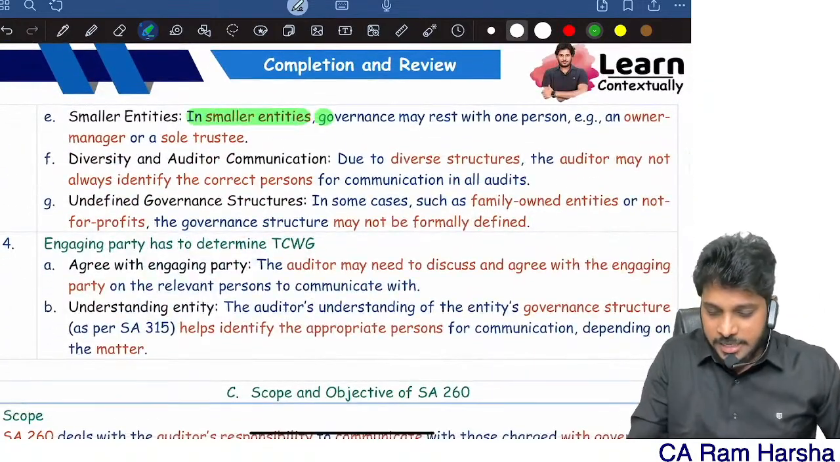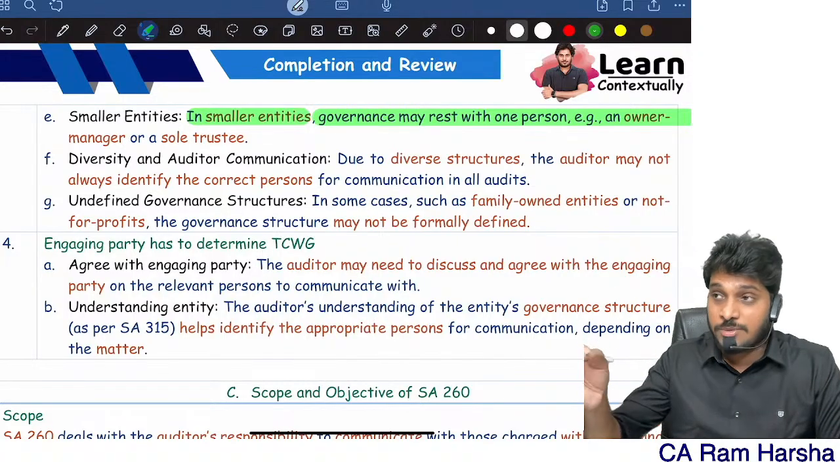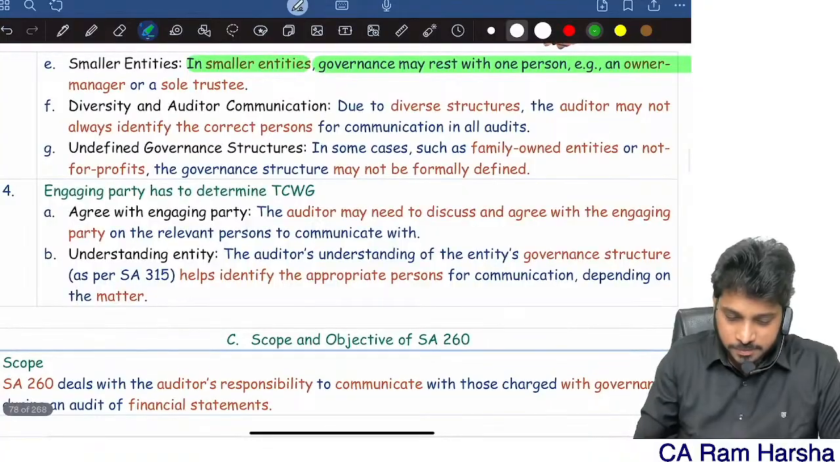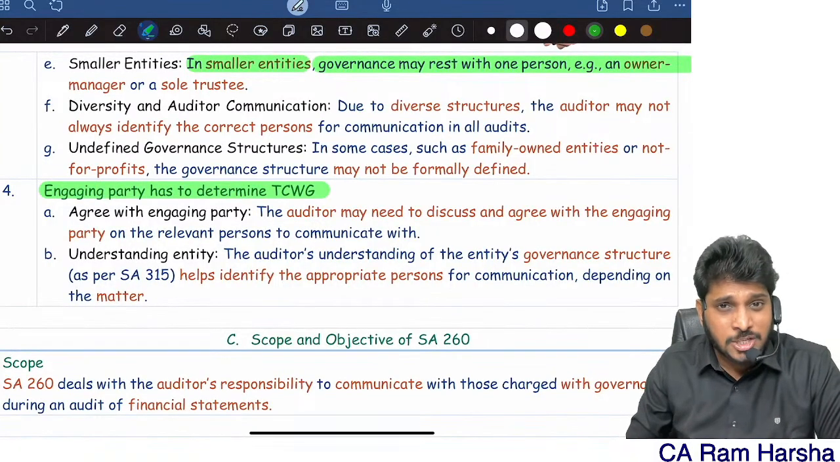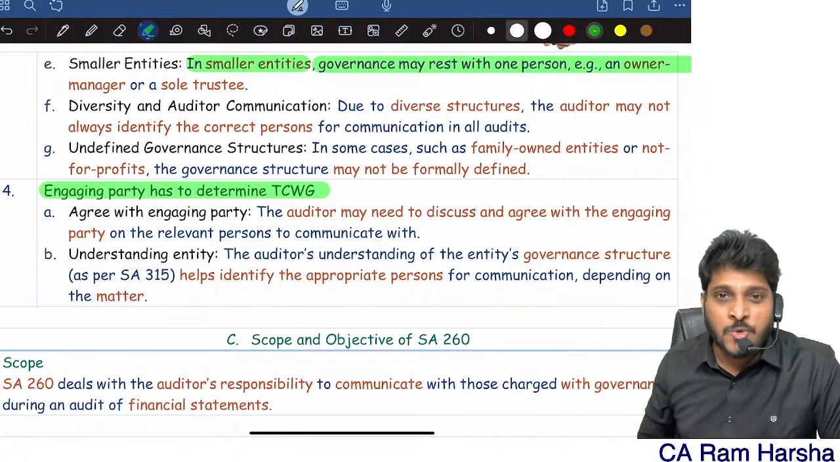In small entities, governance may rest with only one person. In a sole proprietor concern, those charged with governance means the proprietor. He himself is manager, he himself is owner. So that's it. Who has to decide top management? Ultimately, sir, who is those charged with governance? Don't worry, ask the person who appointed you.